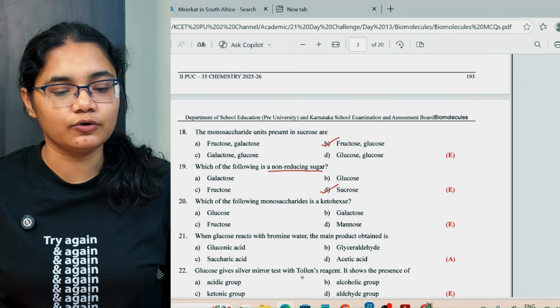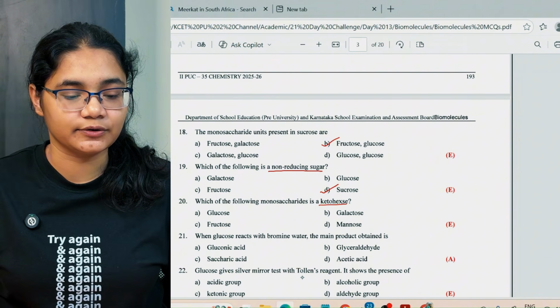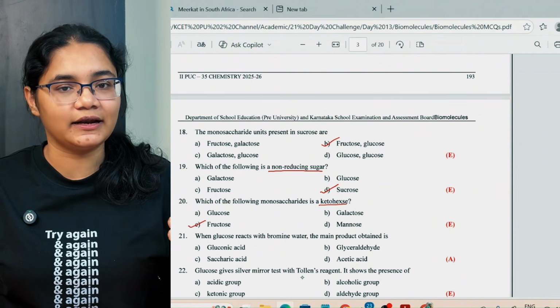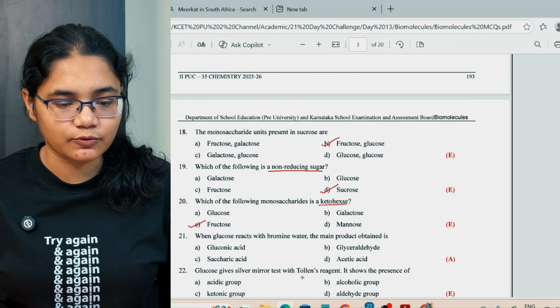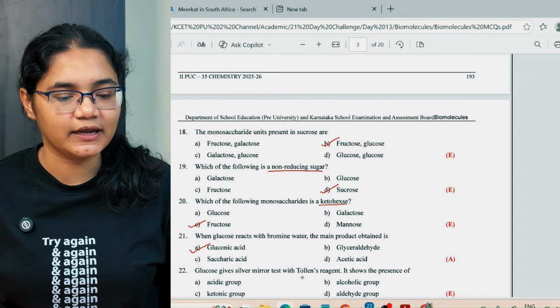Which of the following monosaccharides is a ketohexose? Fructose has a keto group and it also has 6 carbons, so it is a ketohexose. Next, when glucose reacts with bromine water, the main product is your gluconic acid.